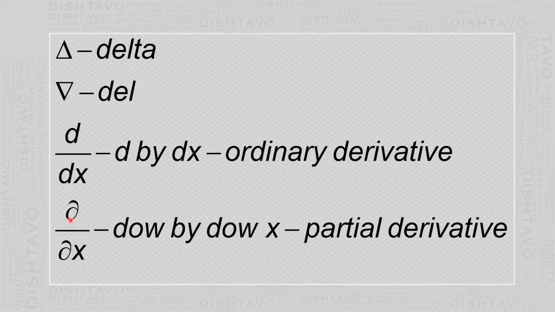If you differentiate partially with respect to x, then y, z and t are to be taken as constant. Suppose it is dou by dou y, then x, z and time are to be taken as constant. If it is dou by dou z, then x, y are to be taken as constant.